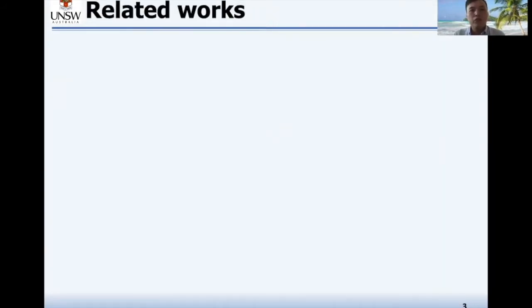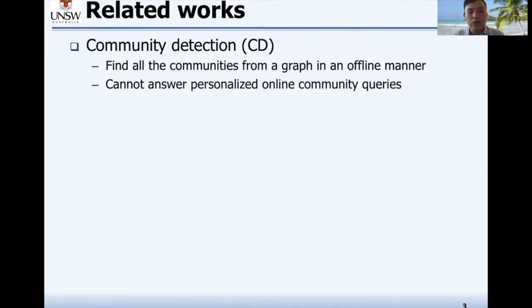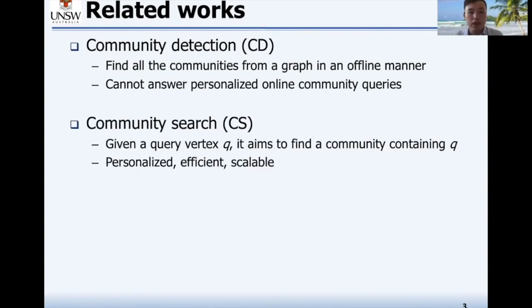In the literature, to find the network communities, there are two groups of works. The first group is called community detection, which aims to find all the communities from a graph in an offline manner. However, these methods cannot answer personalized online community queries. To address this issue, community search methods are developed, which aim to find a community containing a specific query vertex. So compared to the CD methods, CS methods are more personalized, efficient, and scalable.